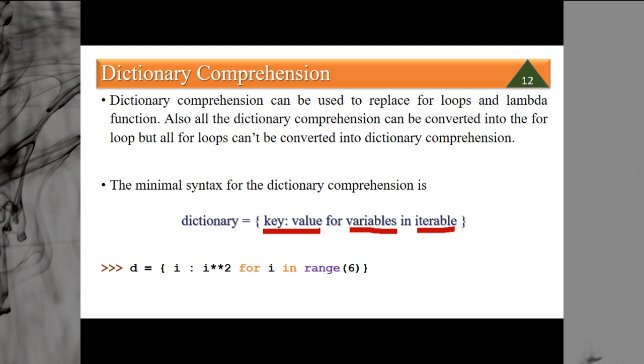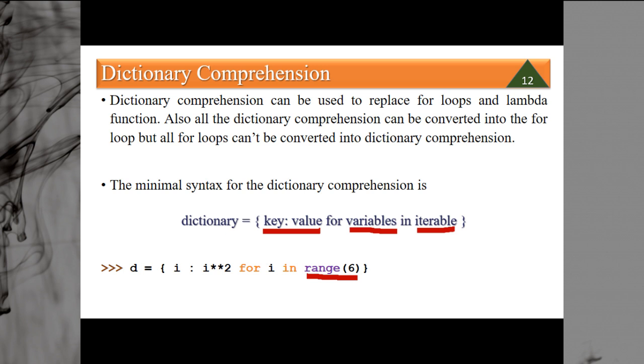Here is an example: say d is equal to i colon i into 2, for i in range 6. For i in range 6, you know very well, it will generate values from 0 to 5, not including 6. So the value of i will be 0, then 1, 2, 3, 4, then 5.